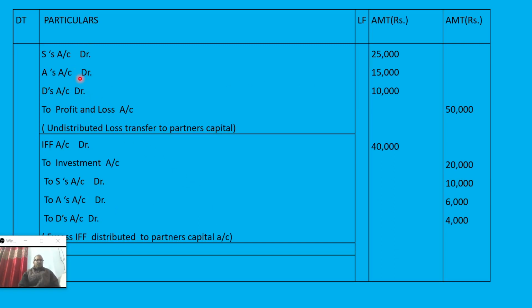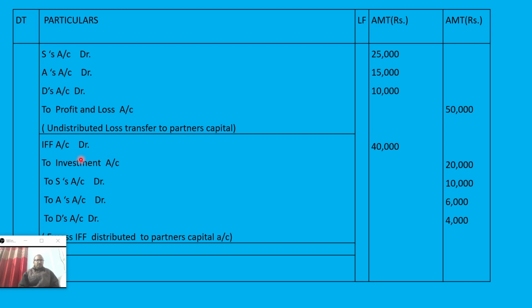This is the first one, that is undistributed loss. As already told, when it is a loss, undistributed loss, at that time the partners' capital accounts will be debited. So the three partners' capital accounts debit, or shortly you can write S's account, A's account, D's account, to profit and loss account 50,000, and that is under the old ratio. It will be distributed under the old ratio.